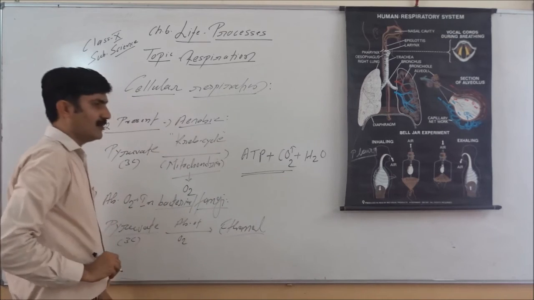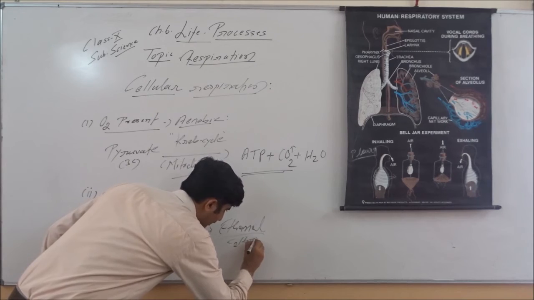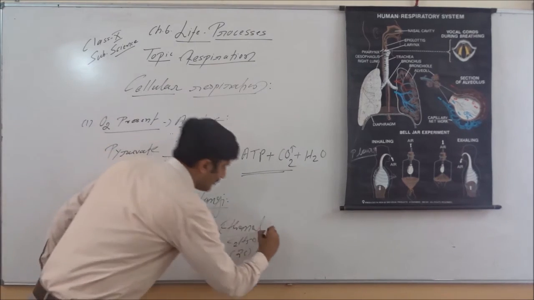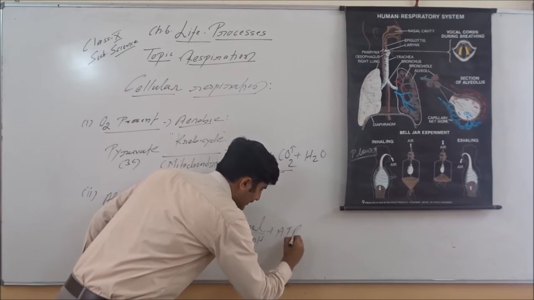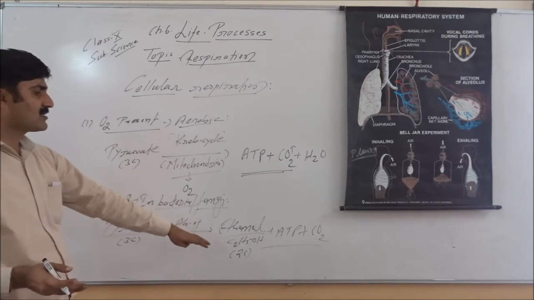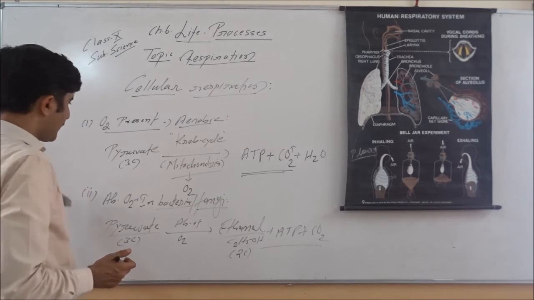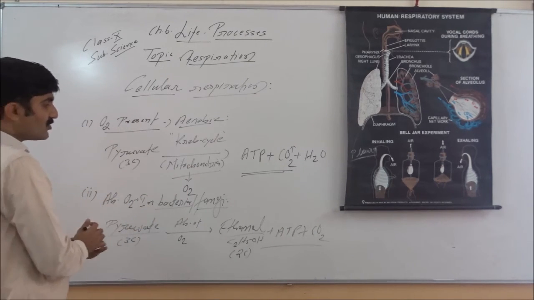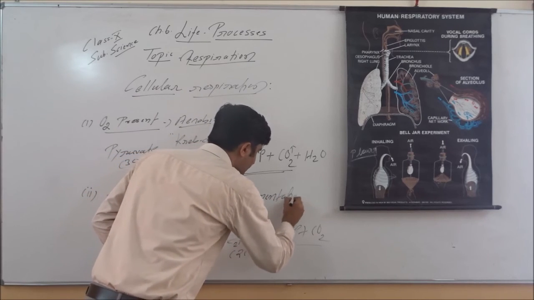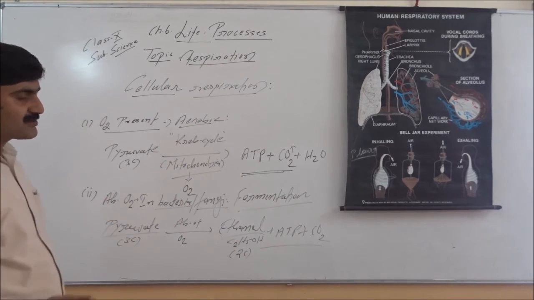Ethanol, this is the alcohol which has C2H5OH. So we can say here 2 carbon molecules. So there is no complete breakdown. But here also ATP is generated and carbon dioxide is also generated. So in comparison to the previous process, a lesser amount of energy is generated. This is also commonly known as fermentation. And there are many economic importance of fermentation, in bakery industry, in beverage industry, to produce ethanol and all.